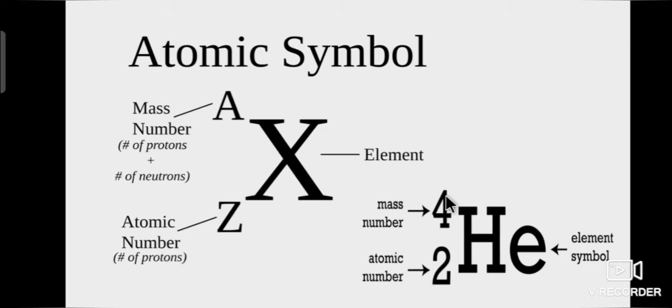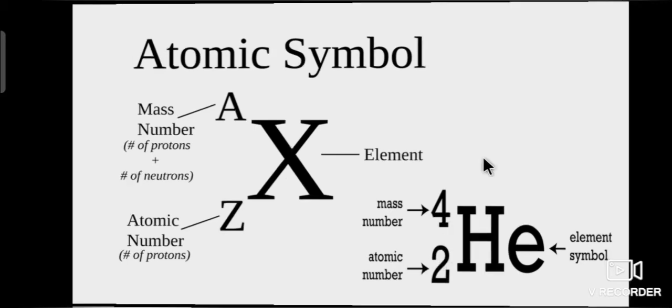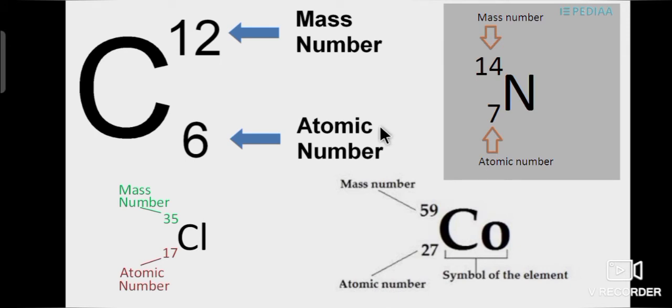See the example. Helium, that is capital H small e, is an element symbol. 2 is the atomic number. 4 is the mass number. Let's see some more examples. Capital C is the element symbol for carbon. 6 is the atomic number. 12 is the mass number of carbon.